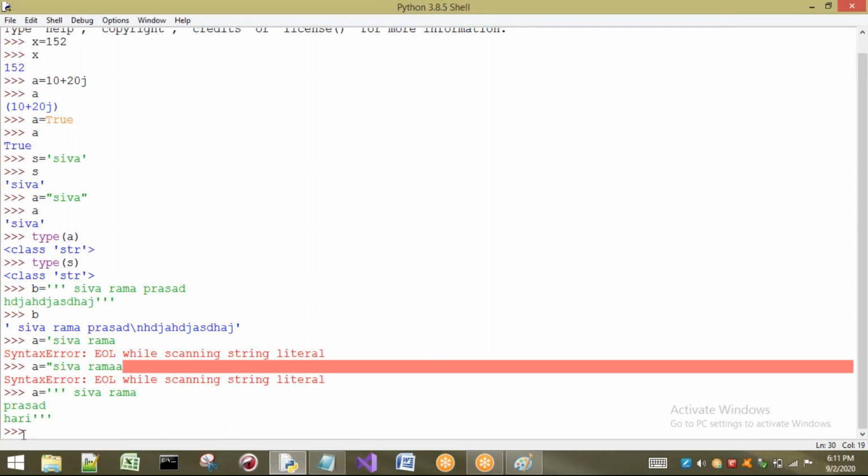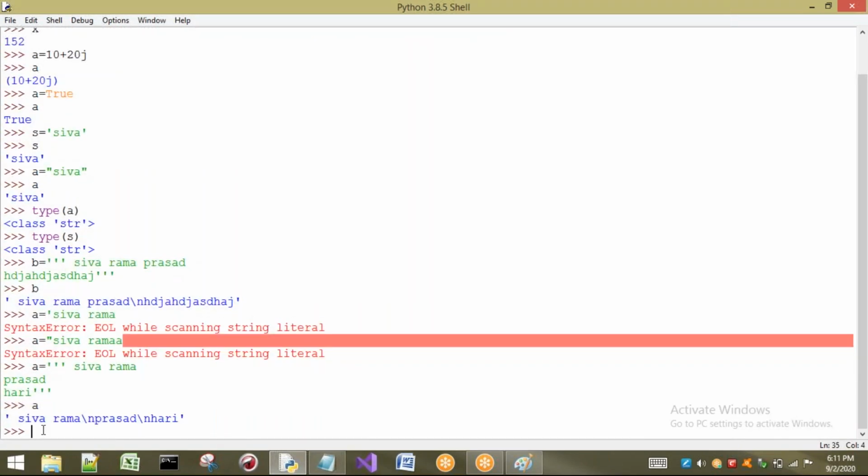Next, here I have pressed enter again. So one more \n will be stored. See here, \n. What is the reason for \n? If you are going for a new line, internally it has to store something, and that is nothing but \n. \n indicates a new line. But see, you have taken three different lines, but it has printed only in a single line. You have to observe this one.